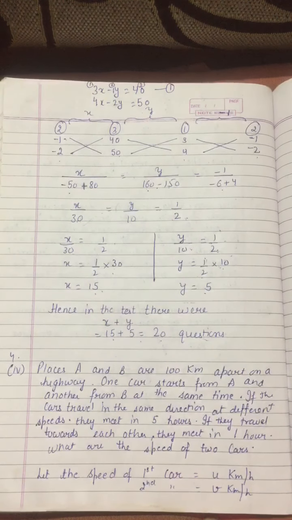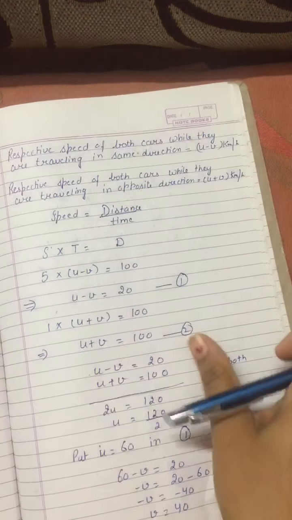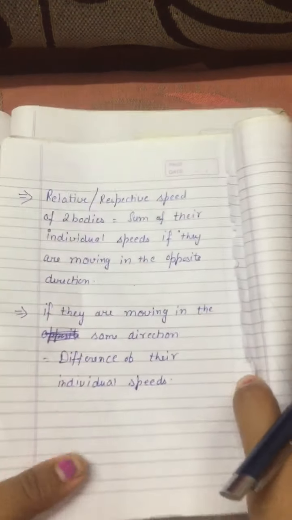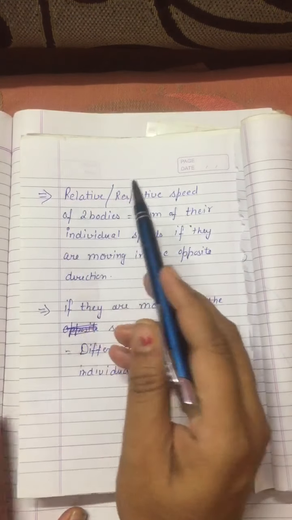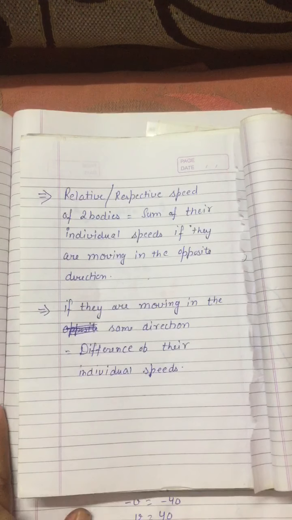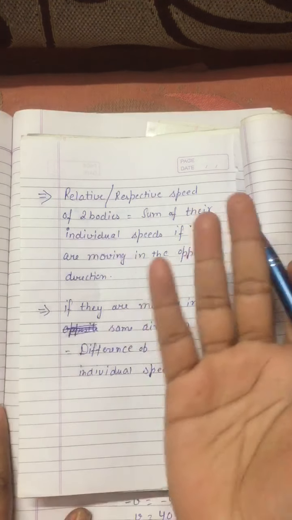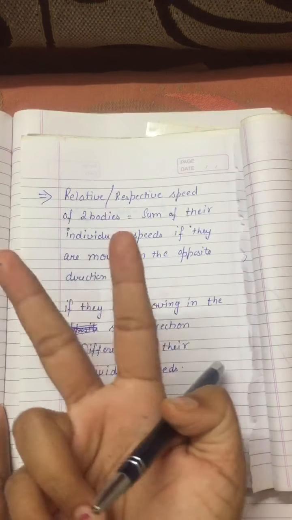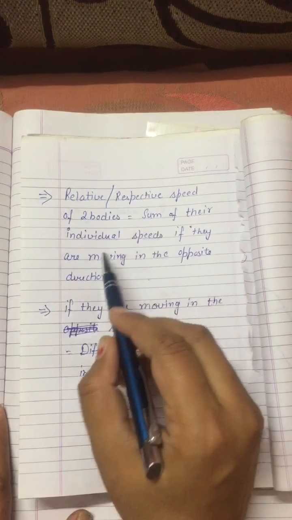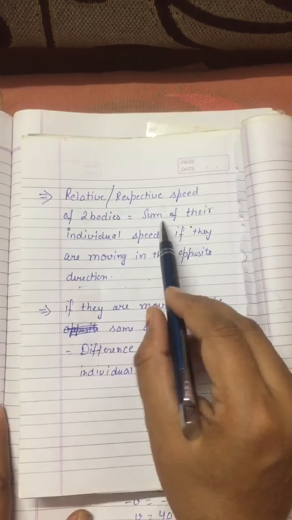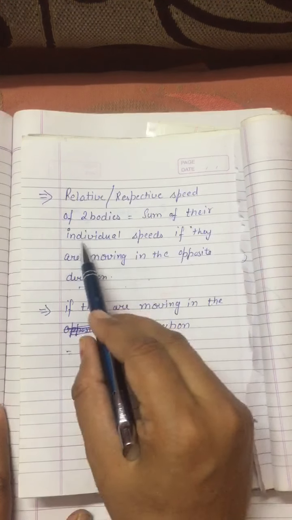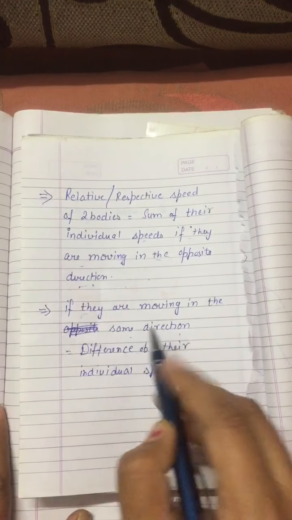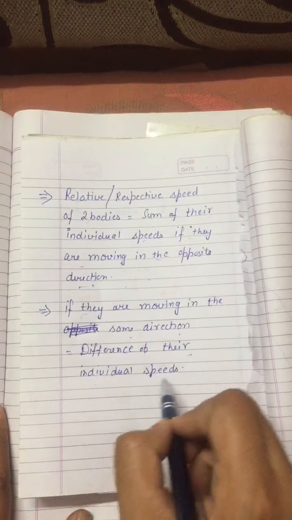Now I am going to discuss the relative speed. In science you have studied about it. What is the relative speed? The relative speed means the speed of one thing with respect to another thing. Relative speed of two bodies, when the two bodies have different speeds: if they are moving in the opposite direction, then the speed will be added, means sum of the individual speeds, and if they are moving in the same direction, then we will take the difference of their individual speeds.